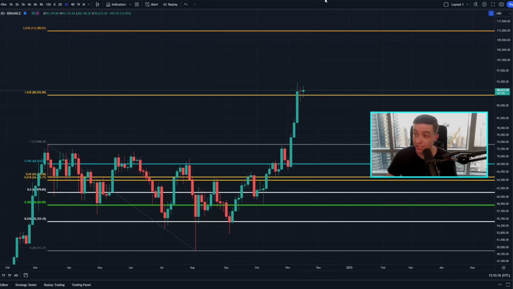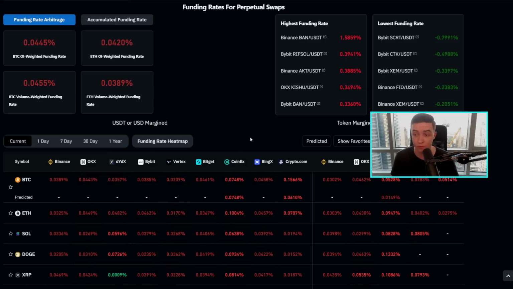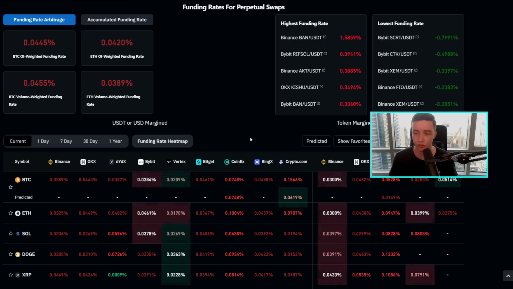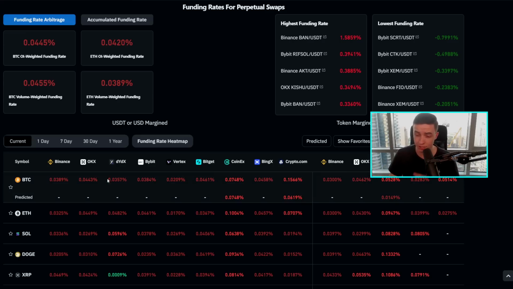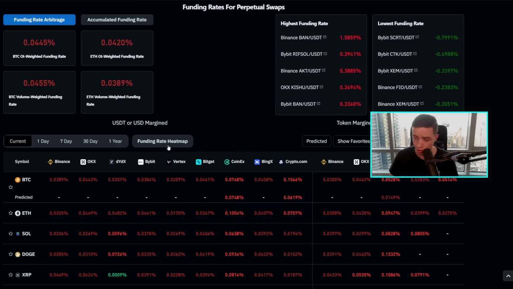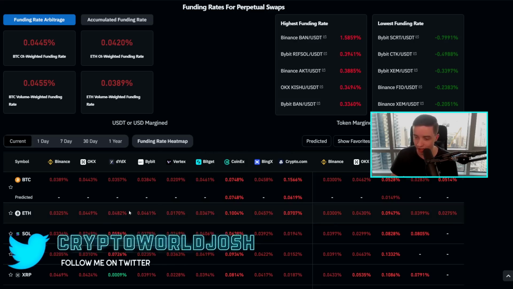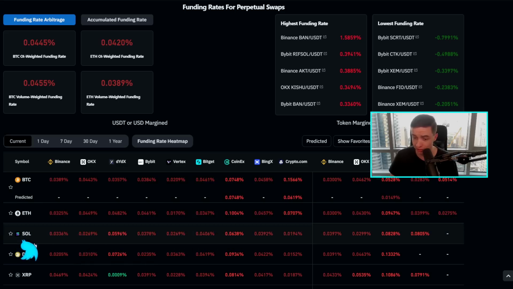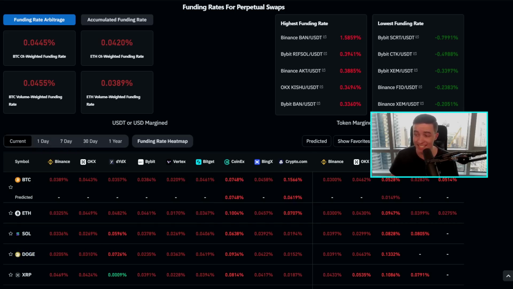But with that being said, if we're taking a look at the Bitcoin and crypto funding rates, right now the funding rates are very much overheated, which is a possible warning signal telling us that we're due to see a bit more of a short-term cool-off. So basically a slowdown in the short term from all of that crazy bullish price action that we saw over the last 1 to 2 weeks. Because the neutral funding rate, if everything was just neutral right now across the derivatives market, would be 0.01%. But we can clearly see right now that pretty much all of these funding rates for a lot of these top cryptos across pretty much all of these exchanges are well above 0.01%.